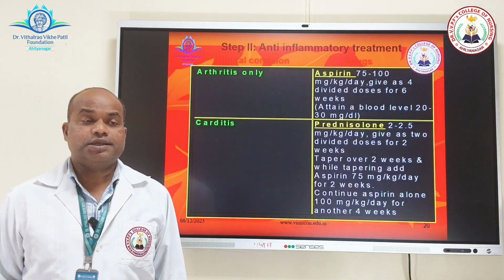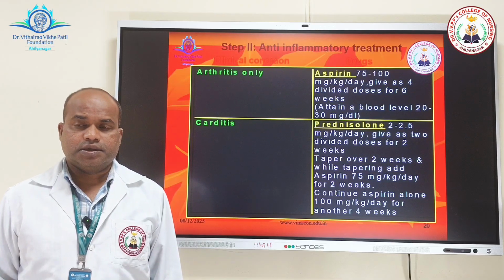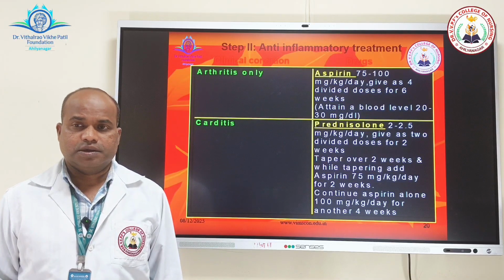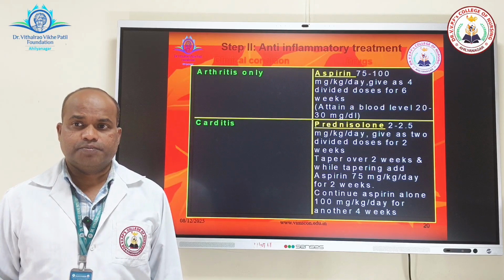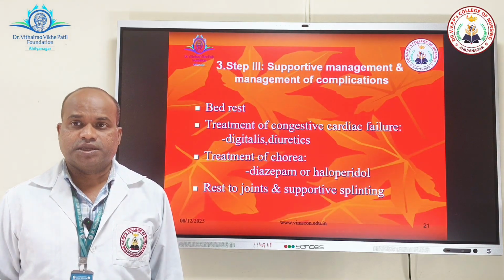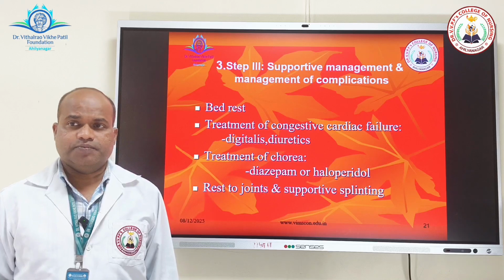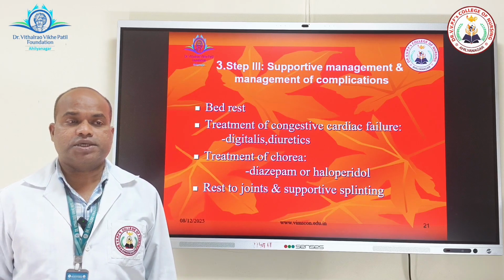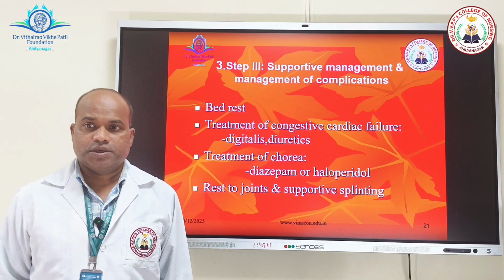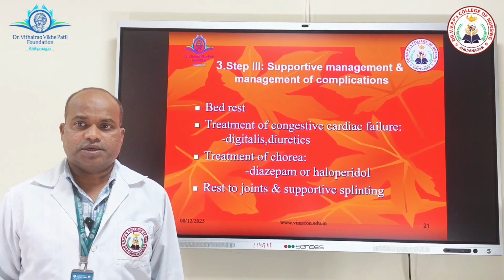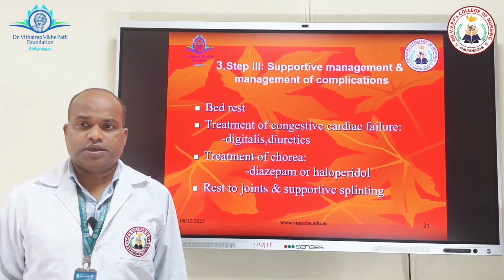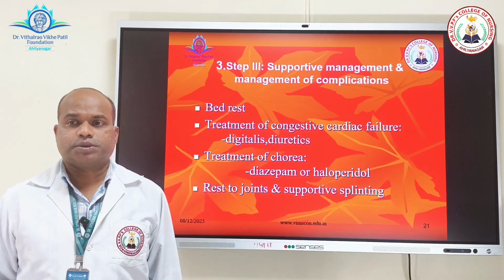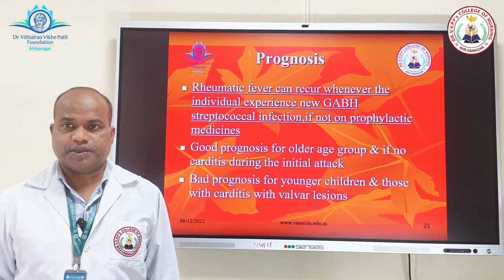Now, according to the clinical condition, we can recommend drugs. In the case of arthritis, aspirin can be given. For carditis, prednisolone, a steroid, can be given. In step 3, supportive management and management of complications like bed rest, treatment of congestive cardiac failure, and treatment of chorea with diazepam or haloperidol, and rest to joints and supportive splinting is required.